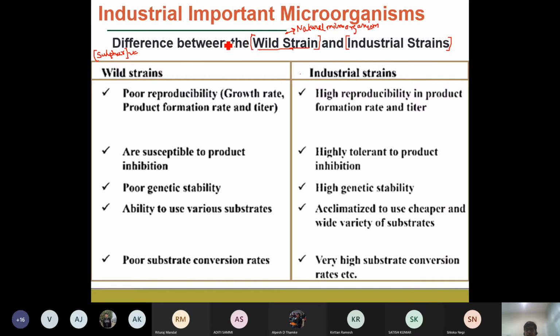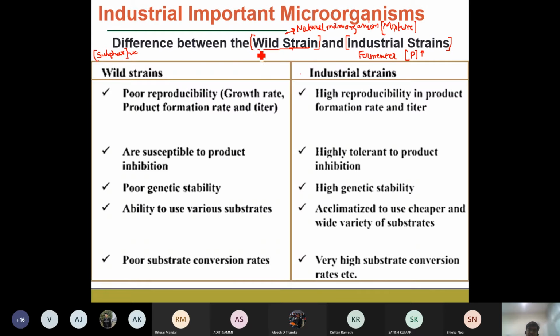But what is happening in that type of environment? There is a large mixture of microorganisms. Some are producing sulfur, and some other microorganisms are also there. They are present as a mixture, and they are not producing sulfur at a very high concentration. If you are doing a fermentation process in a fermenter, you would always like your product to be produced at a very high concentration.